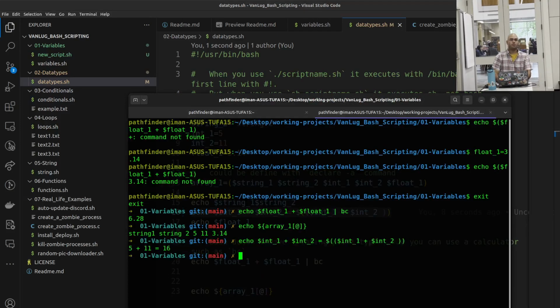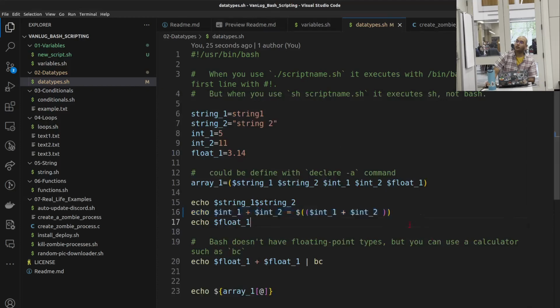Because echo sees whatever we are giving it in front: this is one argument, this is one argument, this is one, divided by the white space in between.